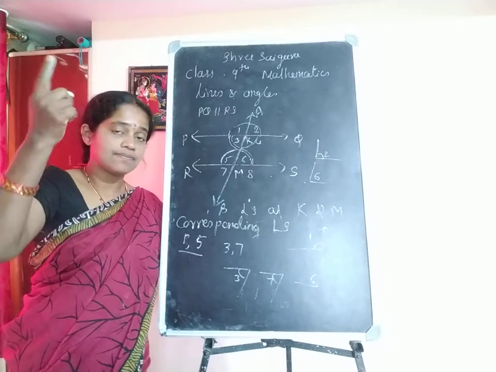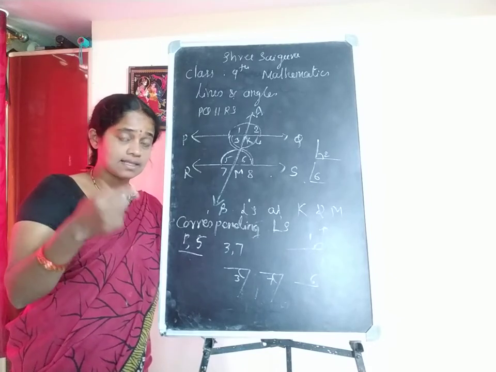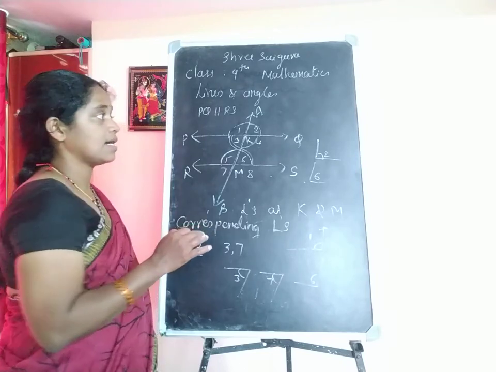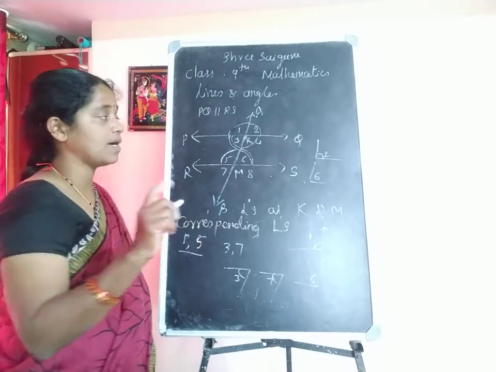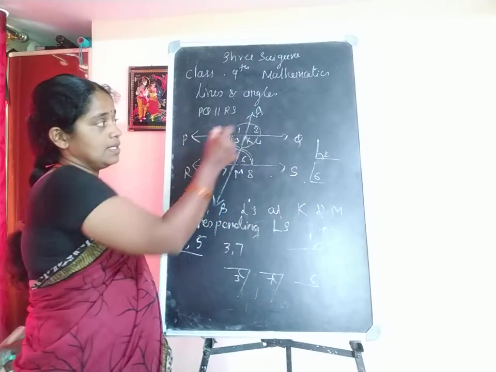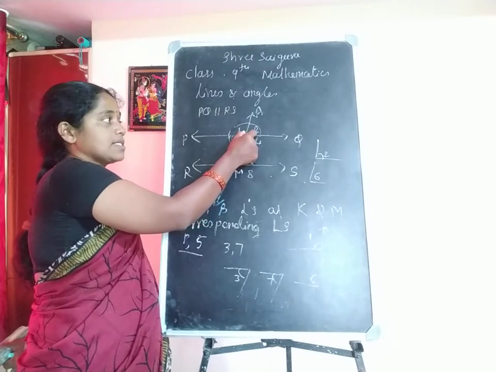Starting from the first: internal angles, external angles. Again there, internal angles and external angles, with further classification at a single point. What are those? Vertically opposite angles, linear pair or supplementary, adjacent angles.